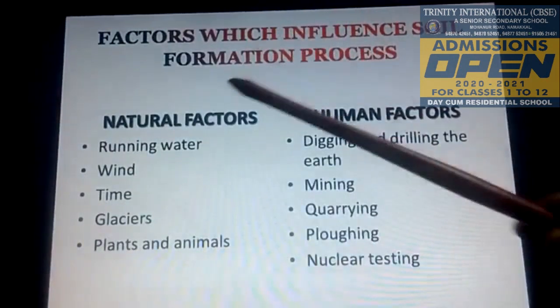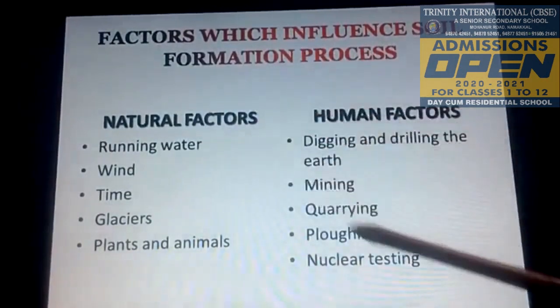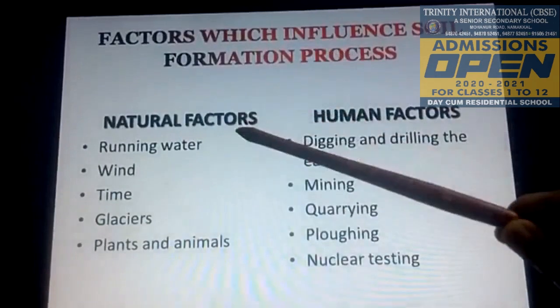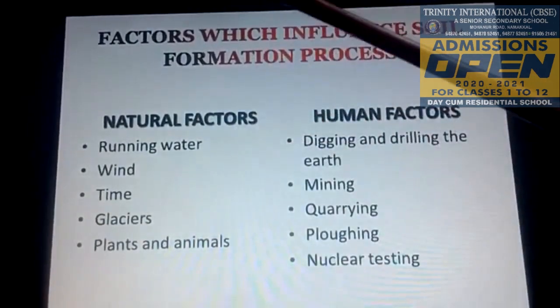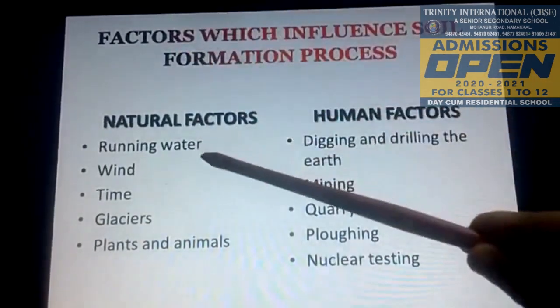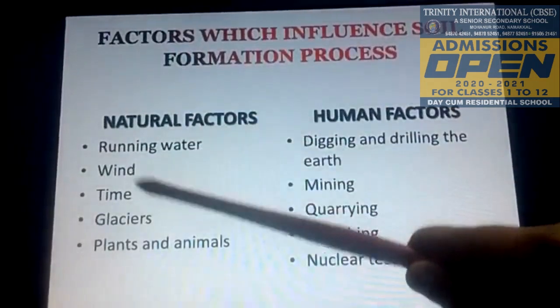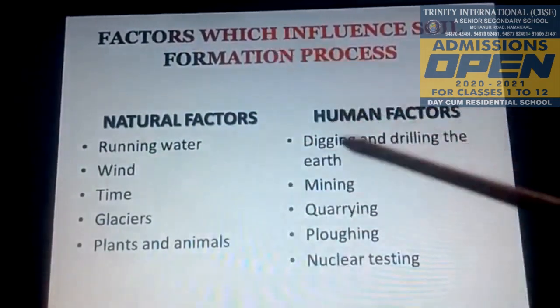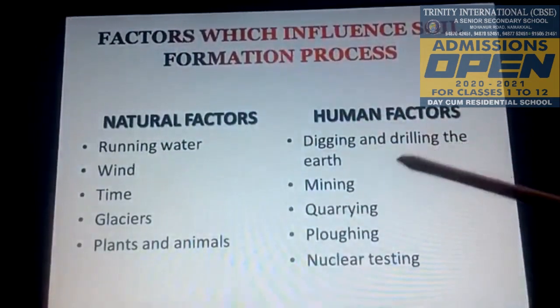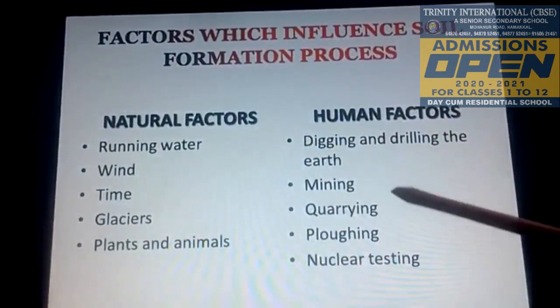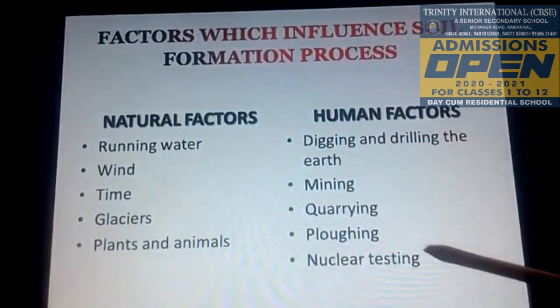There are 2 factors that determine the formation of soil. They are natural factors and human factors. Natural factors: running water, wind, time, plants and animals. Human factors are mining activity, quarrying, digging, plowing, nuclear testing.